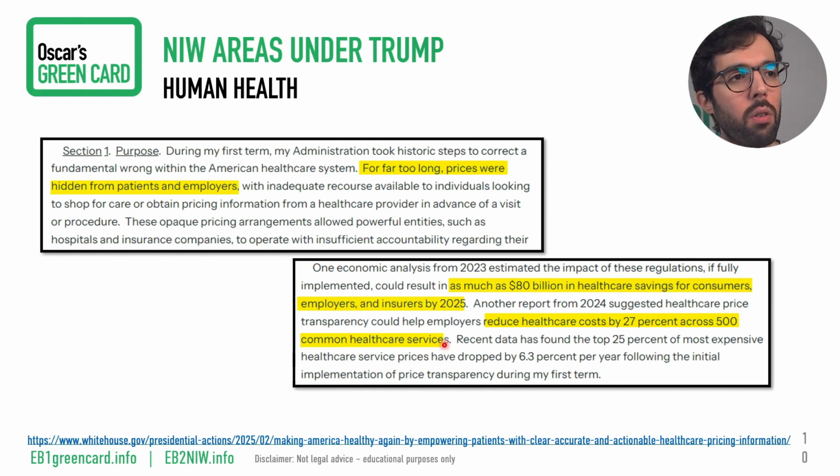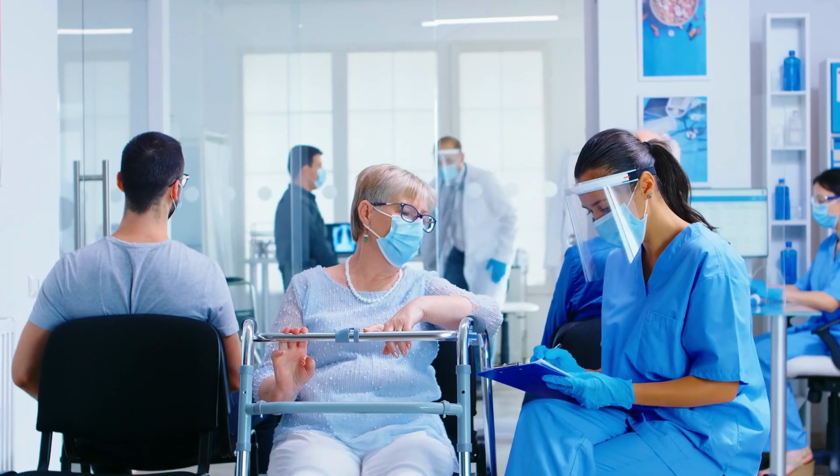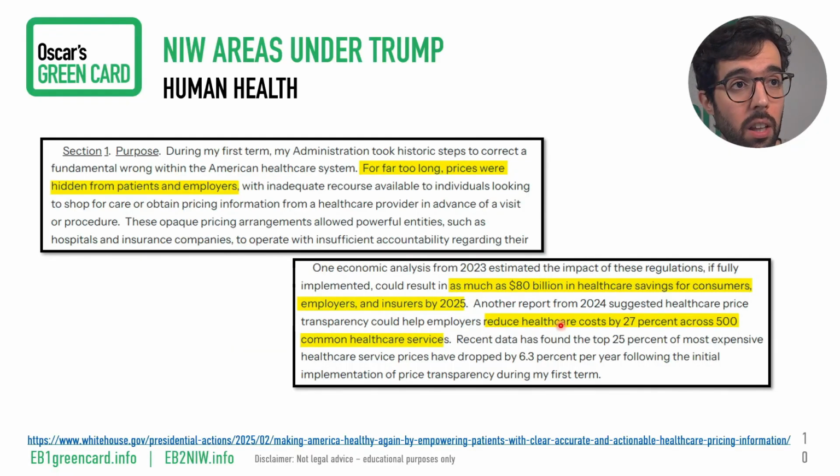So I wanted to show you this to show you that they want to have more transparent pricing information in the healthcare industry. But also, in these kinds of orders, sometimes they give you figures, they give you numbers that you could actually use in your own arguments for your NIW if you are in this field and you can contribute to this. For example, you have a proposed endeavor that will help the US have a healthcare system that is more transparent, where companies have to compete in a transparent way, lowering the cost for all Americans.